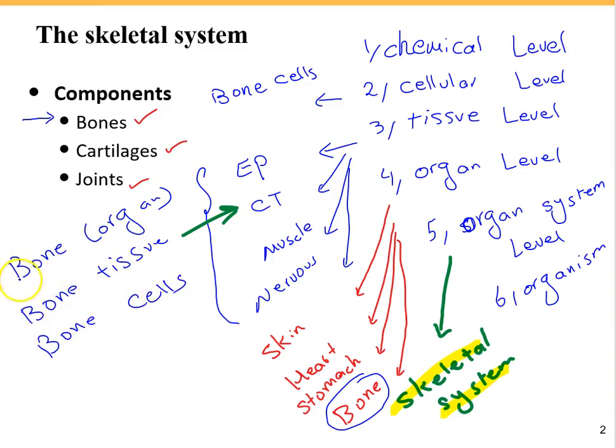In this chapter, we are going to focus on bone tissue and bone cells, and also the other component of the skeletal system, which is cartilage.